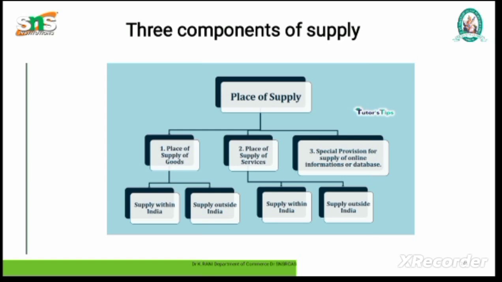Zero rate supply. Whenever you make export supplies to a SEZ unit or deemed export, the GST associated with the item or service involved becomes zero even though the same would attract a GST rate greater than 0% when sold within India.